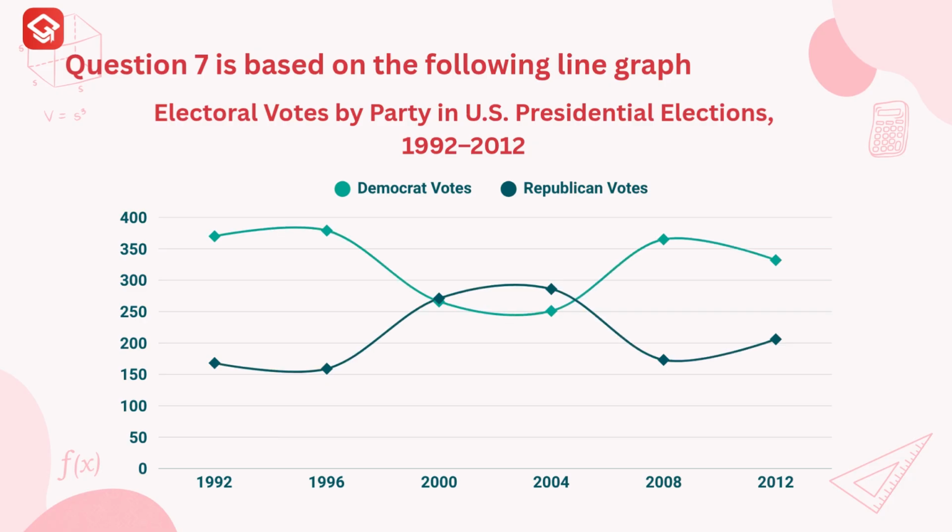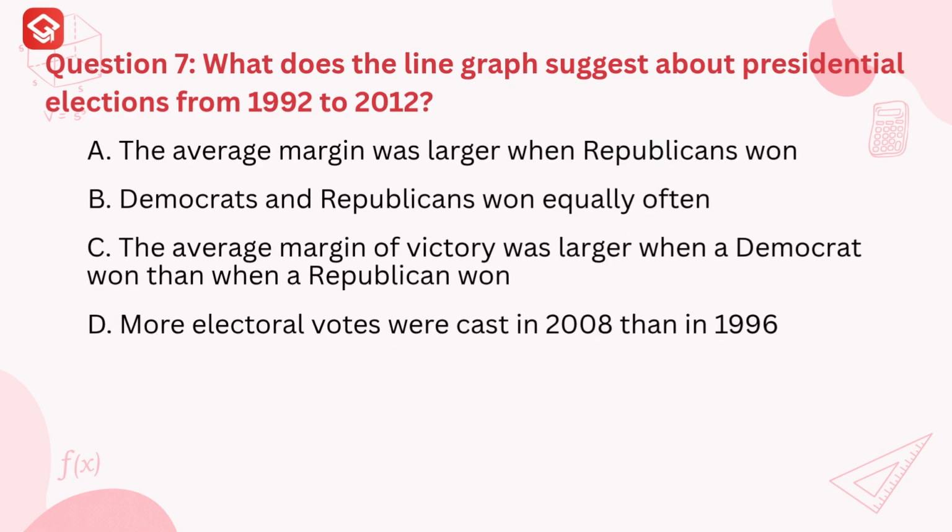Question 7 is based on the following line graph. Question 7. What does the line graph suggest about presidential elections from 1992 to 2012? A. The average margin was larger when Republicans won. B. Both Democrats and Republicans won equally often. C. The average margin of victory was larger when a Democrat won than when a Republican won. D. More electoral votes were cast in 2008 than in 1996.